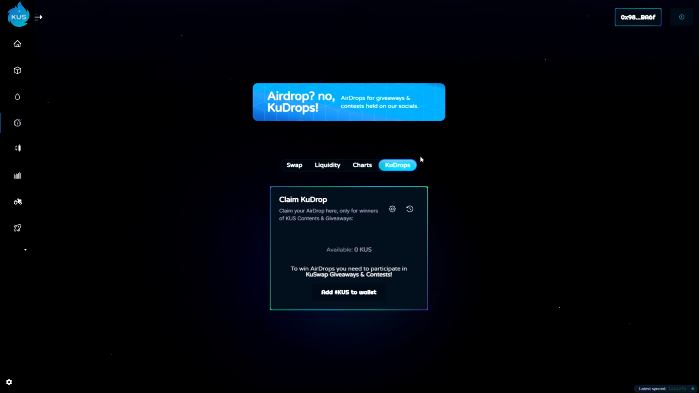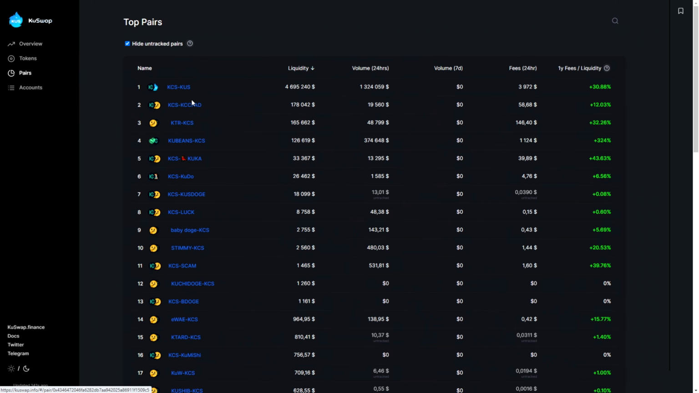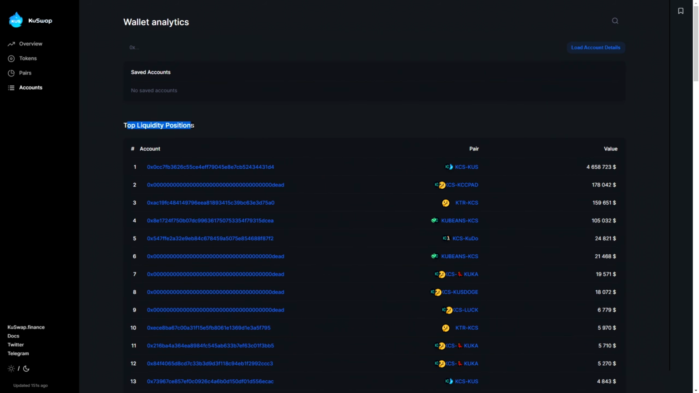So we can see here Q drops. This is like an airdrop. KuSwap has analytics, so we can see here liquidity, volume, top tokens. So liquidity went from $250,000 to 8 mil, but now it's 5. We can see here top tokens like KCS, KuSwap, and of course wrapped KCS. Wrapped is better because you're not paying so much in fees if you do everything with this token. So you can do it with wrapped KCS.